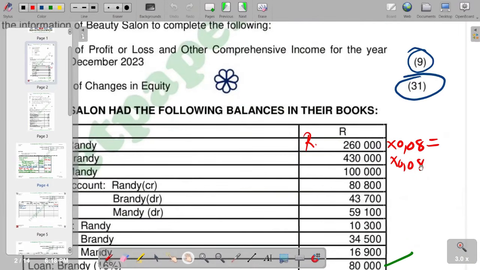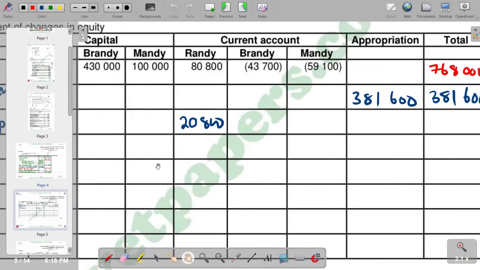We are saying 430,000 times 0.08, and the answer that we are supposed to get for interest on capital is 34,400. So we take 34,400 and put it here.